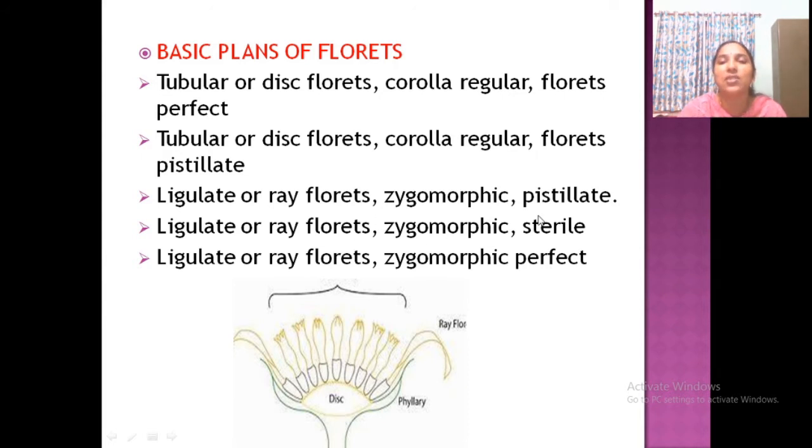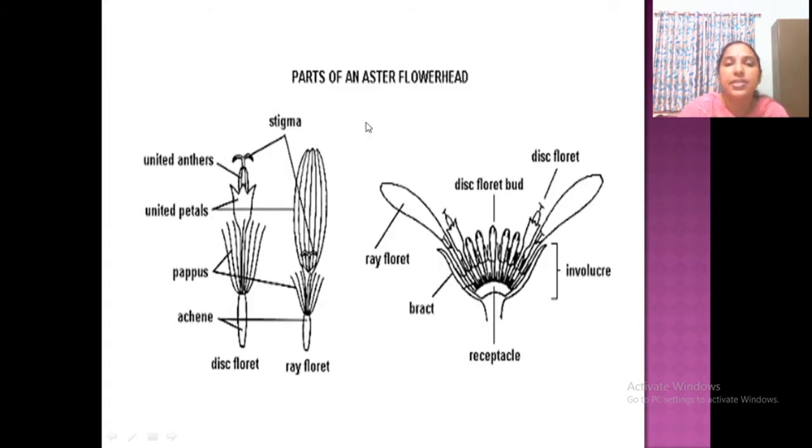So, ligulate with bisexual, ligulate with neuter, ligulate with female. Okay, disc with female, disc with bisexual. These are the 5 types usually observed. See, this is the picture you can see here. This is a receptacle, and these are the disc florets and this is the ray floret. Clear? Okay, these are the bracts.